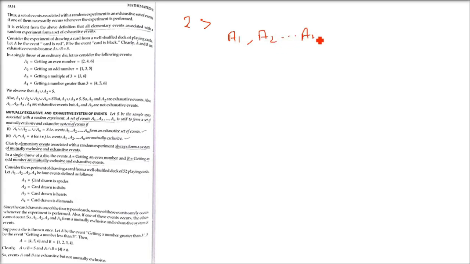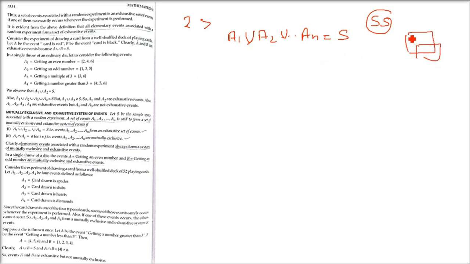So if we have A1, A2, up to AN, these are N events. We have a sample space. These are all the events. If I take the union of all of these, and it is coming out as the sample space, we call A1 till AN exhaustive events. So two or more events are exhaustive if their union is the sample space. We combine them, take the union, and if it gets to the sample space, we say, oh, it's an exhaustive event. Now, I'll take an example here.